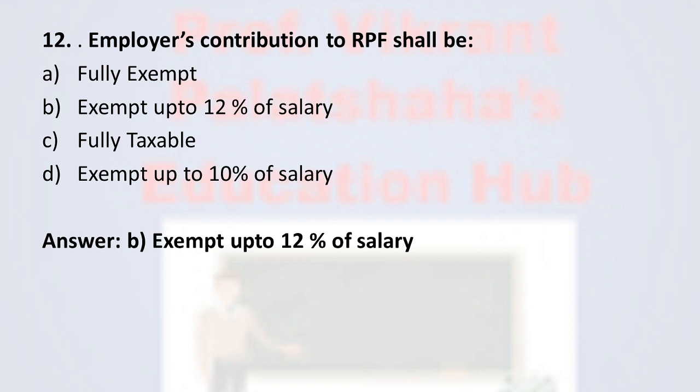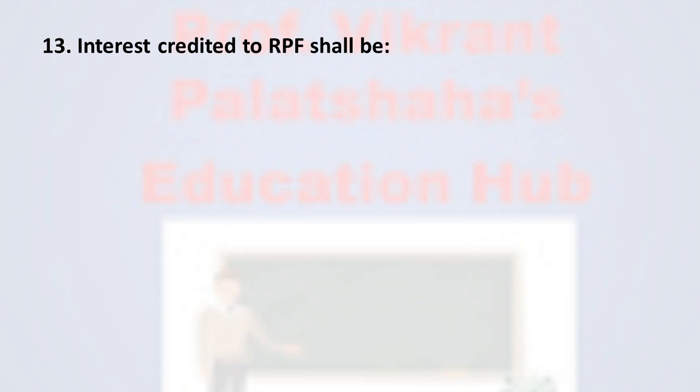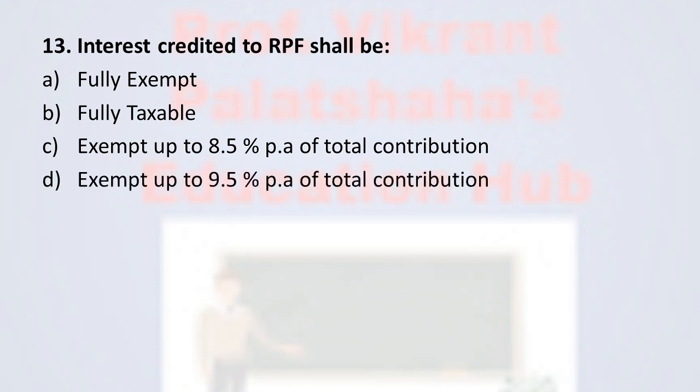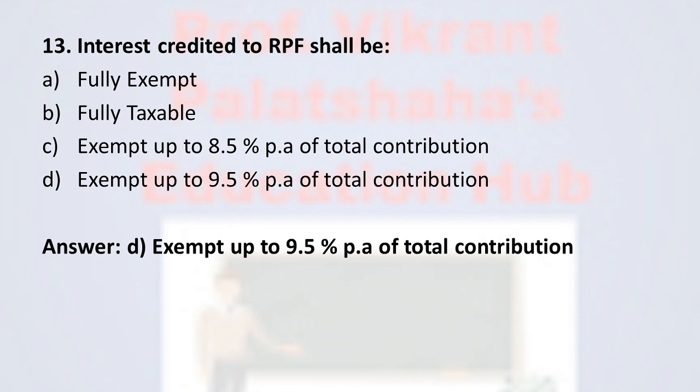Any contribution made by the employer to the recognized provident fund of the employee is exempted up to 12% of salary. Next, question number 13. Interest credited to RPF shall be: option A, fully exempt; option B, fully taxable; option C, exempt up to 8.5% per annum of total contribution; and option D, exempt up to 9.5% per annum of total contribution. The correct option is option D, exempt up to 9.5% per annum of total contribution. Any interest that is credited to the RPF account is exempted up to 9.5% per annum.